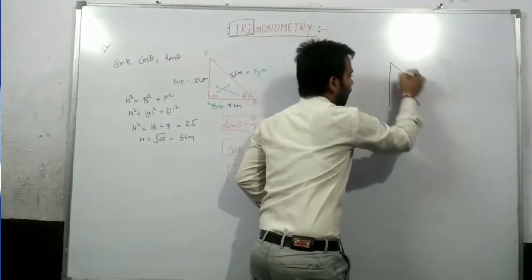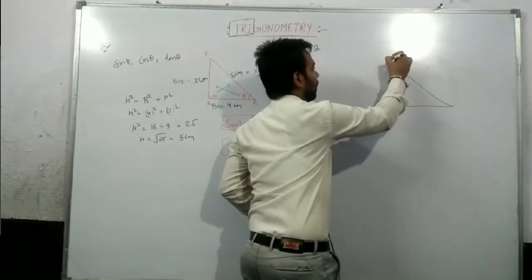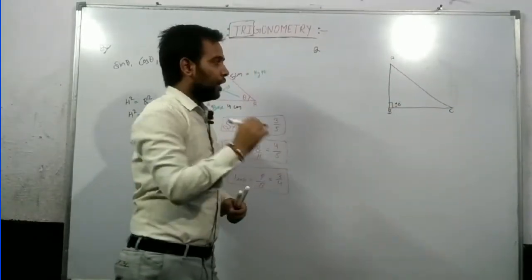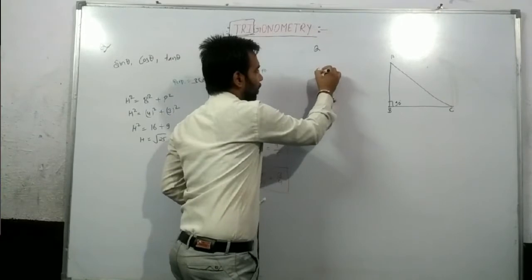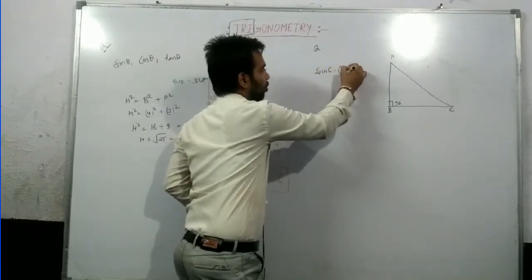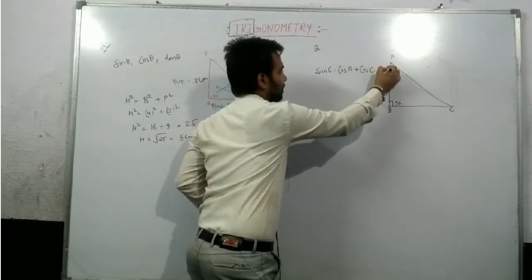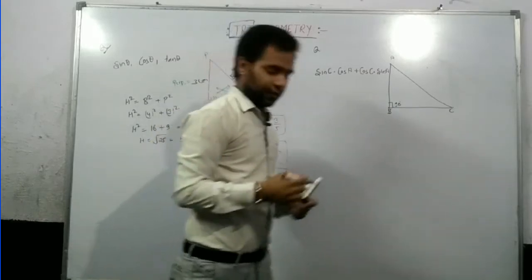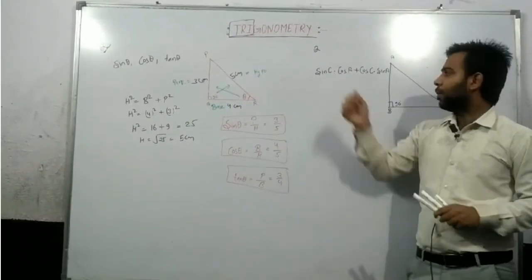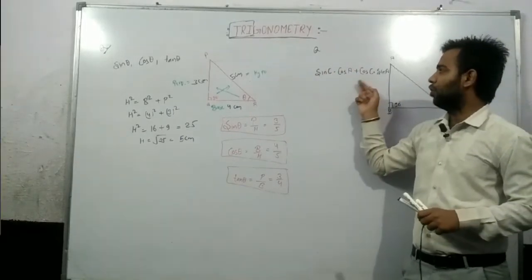Here is a right triangle, 90 degree. It is triangle ABC. In this question, you have to find the value of sin C dot cos A plus cos C dot sin A. As we all know, dot means multiply. Here is a sign of multiply and we have to find the value of this.